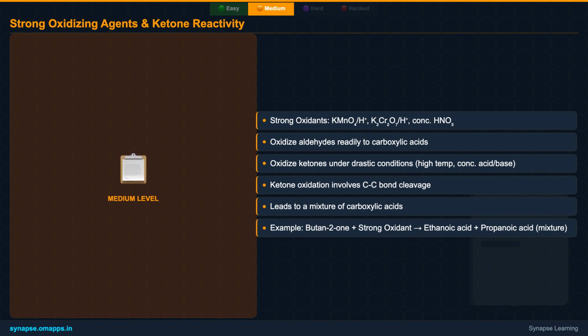However, ketones, despite their resistance to mild oxidation, can be oxidized under drastic conditions. This vigorous oxidation of ketones involves a more complex process, the breaking of carbon-carbon bonds adjacent to the carbonyl group, leading to a mixture of smaller carboxylic acids. This C-to-C bond cleavage is a key characteristic of ketone oxidation under harsh conditions.